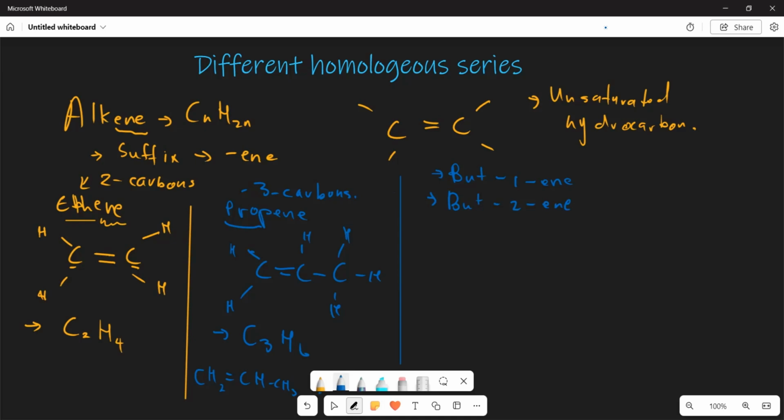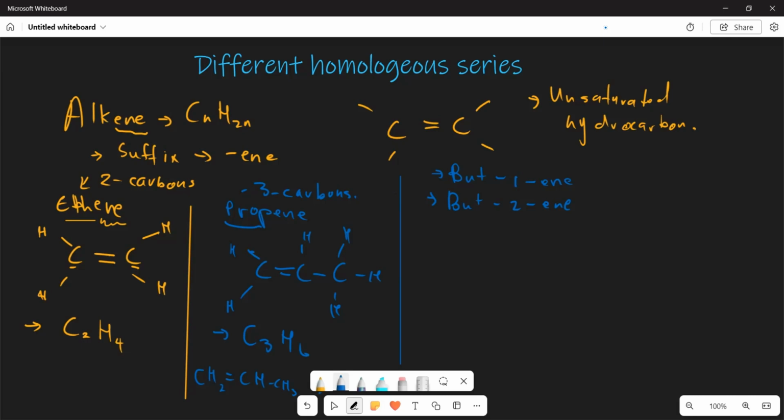Now, probably you are wondering what this is. What is the significance of these dashed lines and everything like that? Let's find out. Remember we have this law that governs how we name our hydrocarbons.